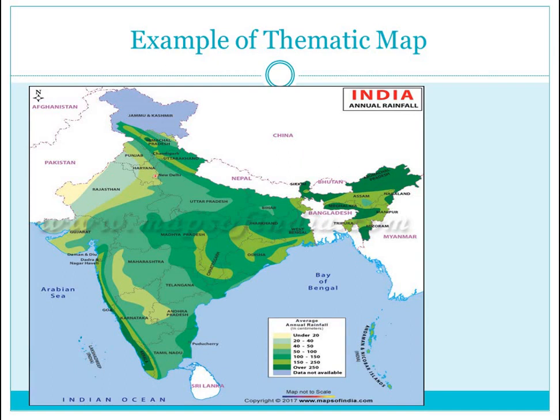And thematic maps give us more information than the political and the physical map. So these are the three types of maps: physical maps, political maps, and the third one, thematic maps.